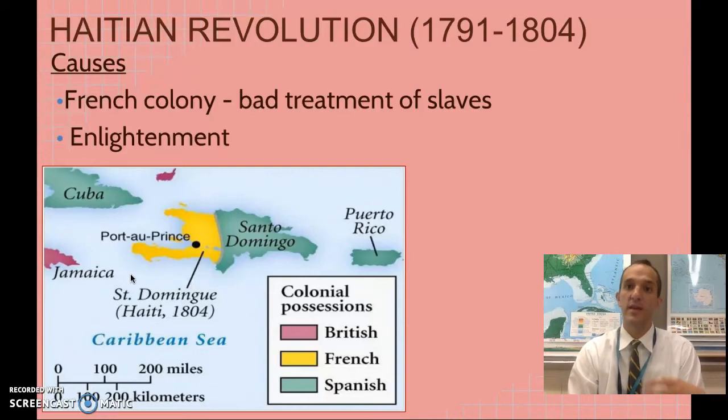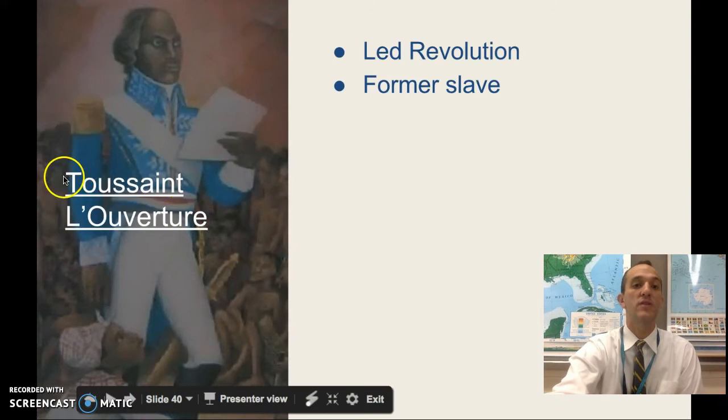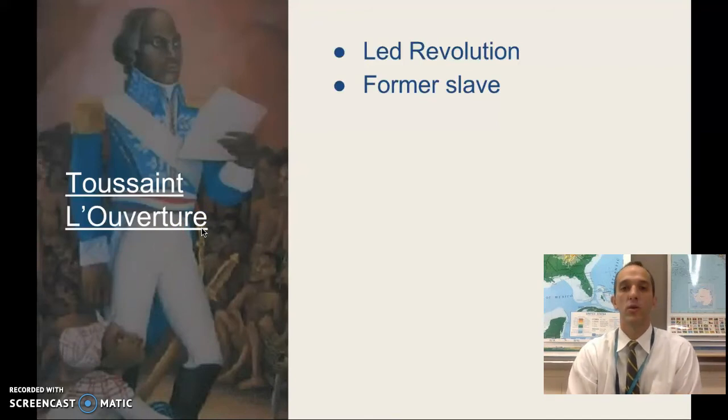So some slaves, after hearing that they're going to be given their freedom and believe that they are supposed to get their freedom, decide to rise up against their slave owners. And the leader of this is this man right here. His name's Toussaint Louverture. And pardon my horrible French pronunciation. Toussaint Louverture. He is the leader of this revolution. He is a former slave. He is a slave himself.